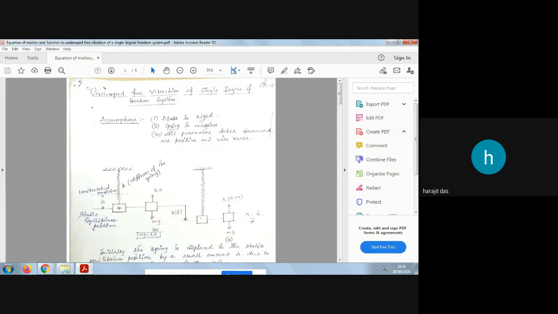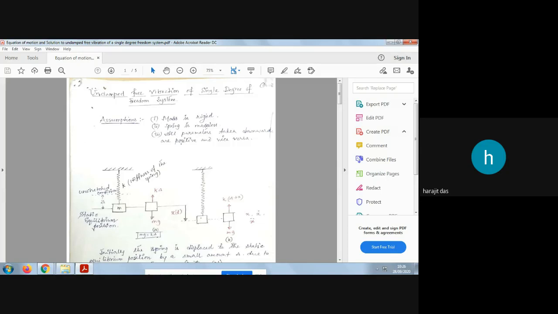Then one very important assumption: whatever the motion is in the downward direction, it may be displacement, it may be velocity, it may be acceleration, all these parameters will be taken as positive.